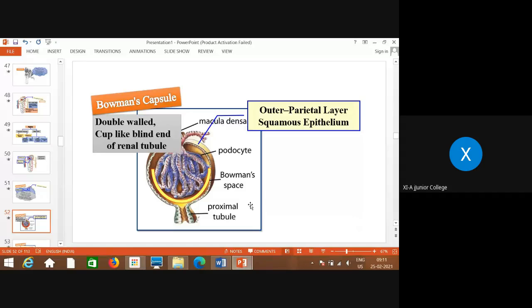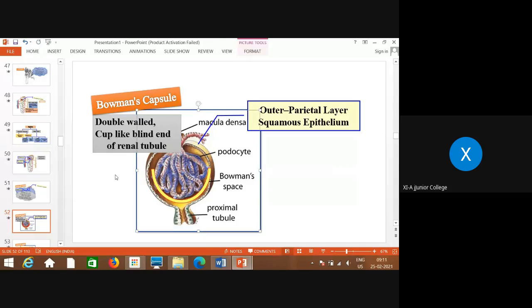Now, when you see the internal structure of this Bowman's capsule in detail, it is a double-walled, cup-like blind end of the renal tubule. This is a part of the renal tubule only, but that part is not open. That's why it is called a blind end, and this is cup shaped. Now, what are these parts?